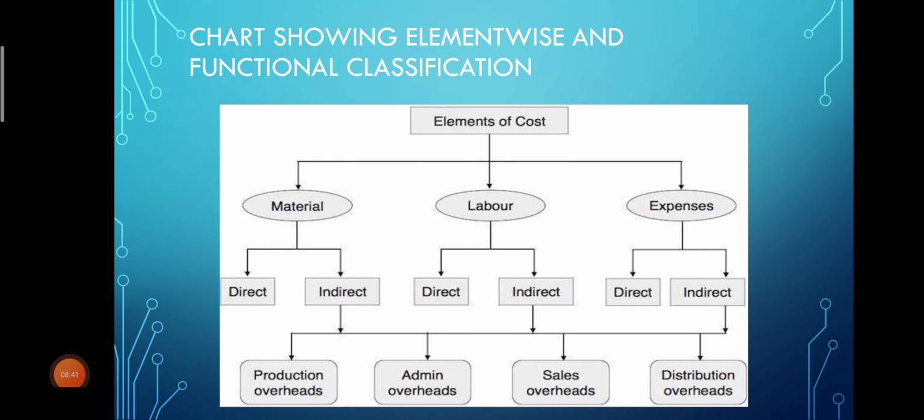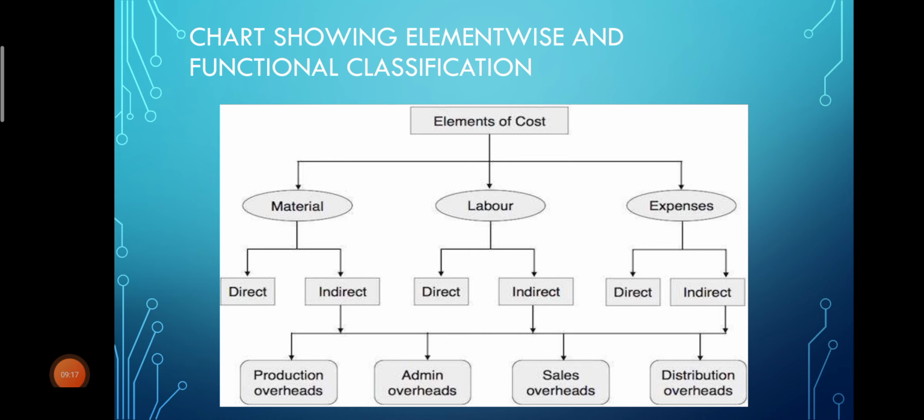Under labor, whatever expenses you have incurred for employees of the company, such expenses are called labor expenses. Again here we have direct labor and indirect labor. Direct labor means employees who are directly involved in the production of goods and services. Such employees can be classified under direct labor. Indirect means those who are indirectly contributing to the production of goods and services.